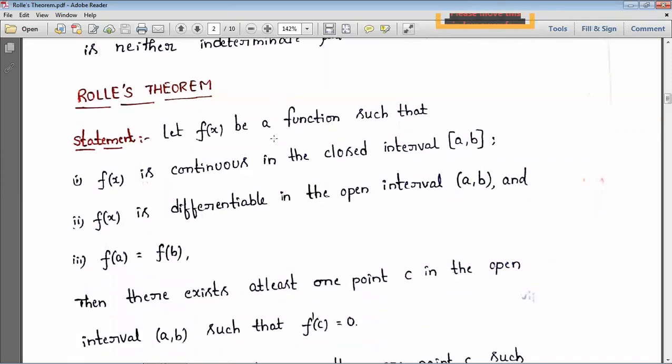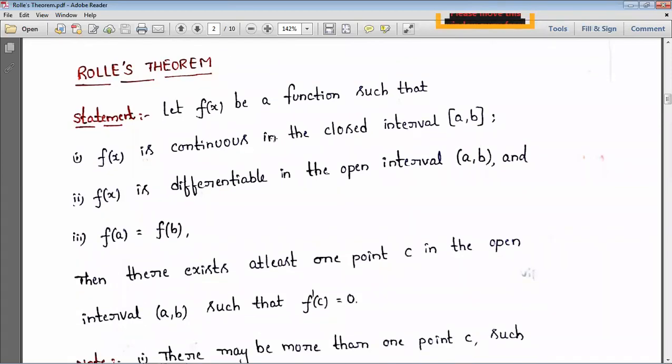Now Rolle's theorem. From here onwards exactly your syllabus starts. One more important thing is that the statements are very important. Rolle's theorem, Lagrange's mean value theorem, Cauchy's mean value theorem, Taylor's theorem: the statements are very important, and geometrical interpretations are also important. For short answers they may ask, state Rolle's theorem, state Lagrange's mean value theorem. So let us see the statement of this one.